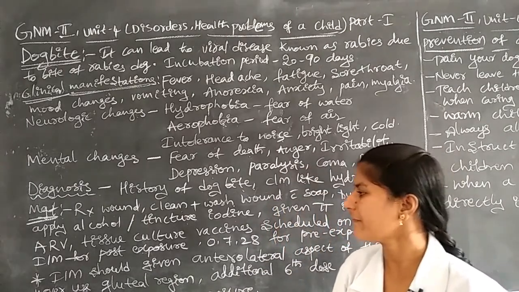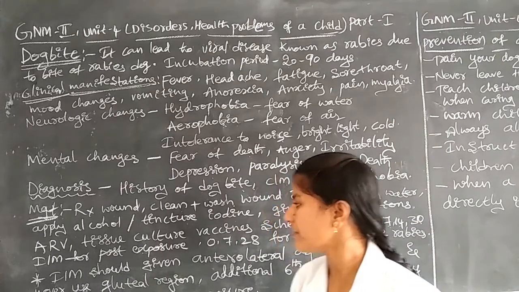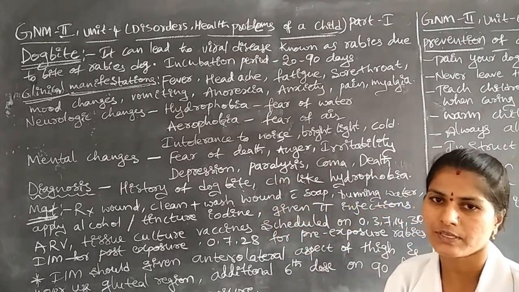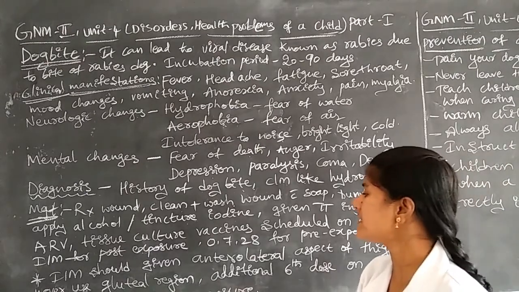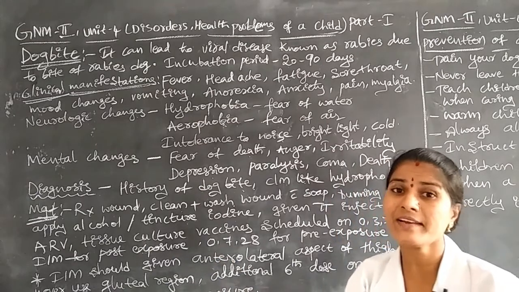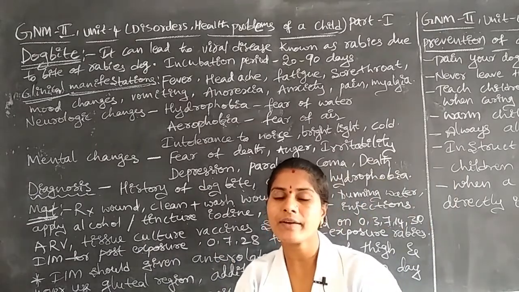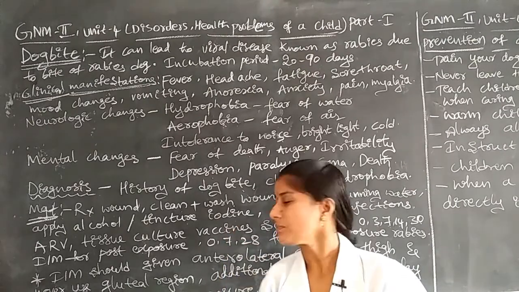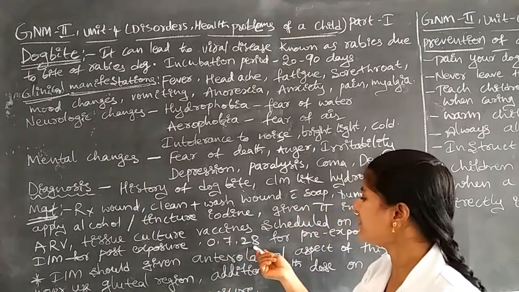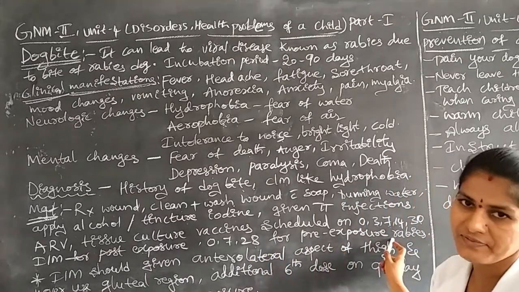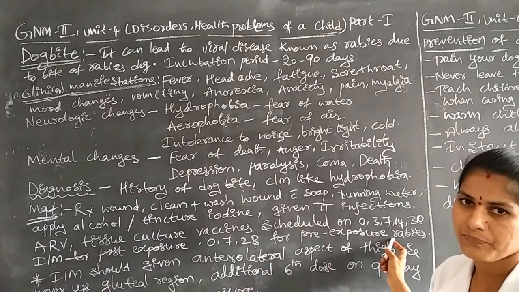Okay, that is especially for post exposure, once the child has been affected by the dog bite. If it is pre exposure, the schedule is the first day, then the 7th day and 28th day, when we have to administer pre exposure rabies vaccine.